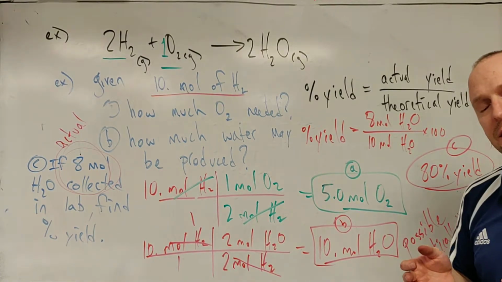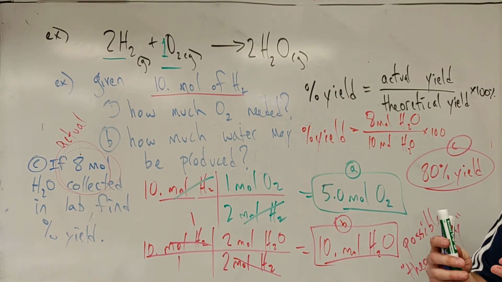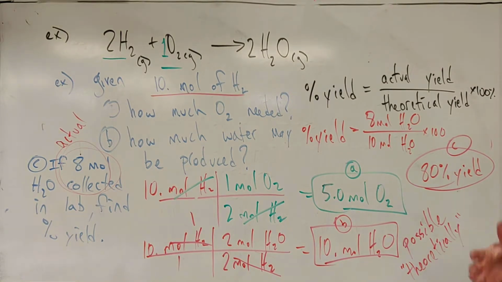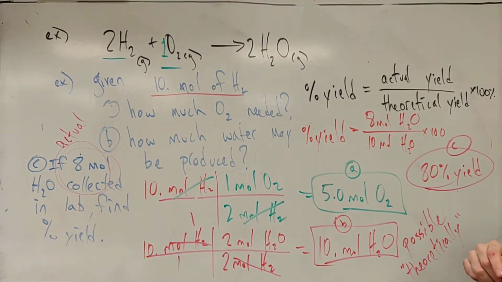A few things to consider. Some reactions don't go to completion. A lot of organic reactions for pharmaceutical companies, maybe you get like a 3% yield. And if you can be the person who optimizes that to like a 3.5% yield, that may be millions of dollars in profit. And you can look at that with later calculations in terms of equilibrium constants and kinetics and things like that. 80% yield is pretty unreasonable for this reaction. You should get 100% yield.